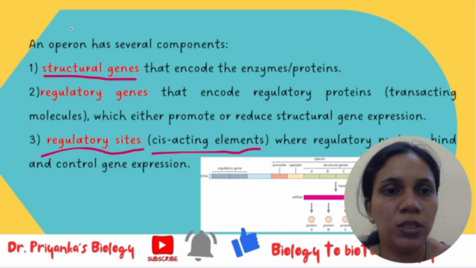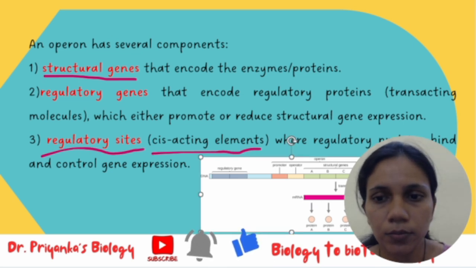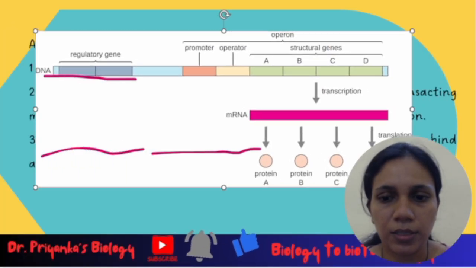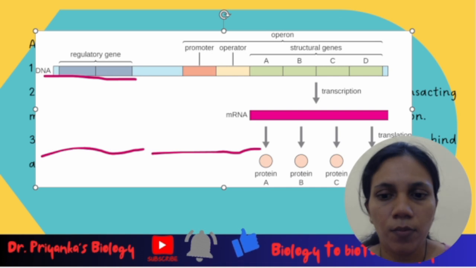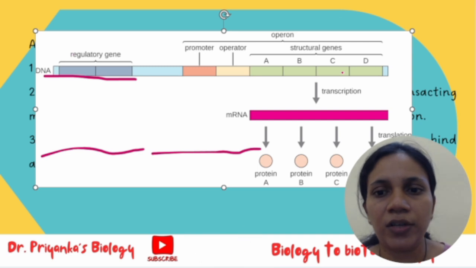So let me zoom this image for you. If you see here, the components of the operon have been highlighted. We have the structural genes, then we have the regulatory genes, and this is the regulatory site.